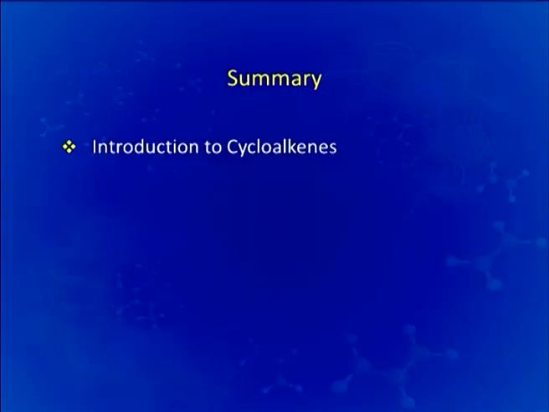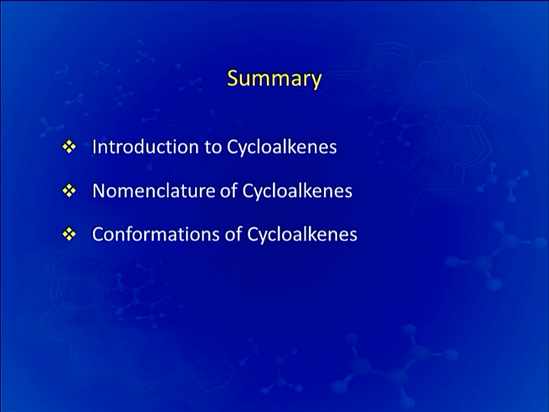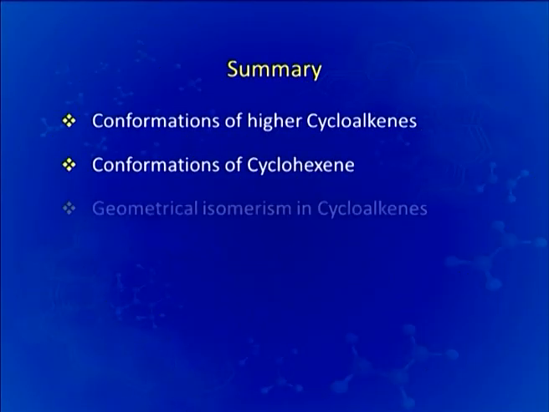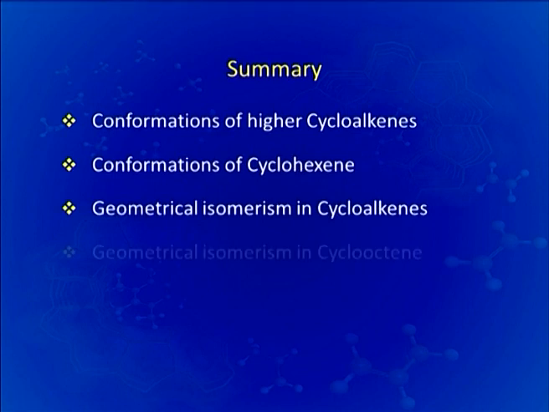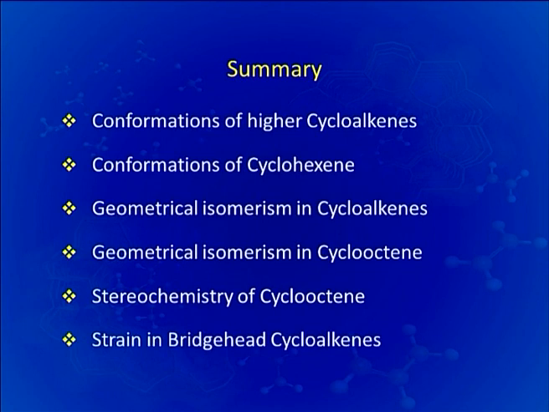We will now summarize today's lecture, where we have introduced cycloalkenes. We have discussed the nomenclature of certain substituted and unsubstituted cycloalkenes, and then the conformation of cycloalkenes, including cyclopropene, cyclobutene and cyclohexene. Then we have also discussed the geometrical isomerism in cycloalkenes with the example of cyclooctene. We have discussed the stereochemistry of cyclooctene, and finally, the strain associated with bridgehead cycloalkenes.